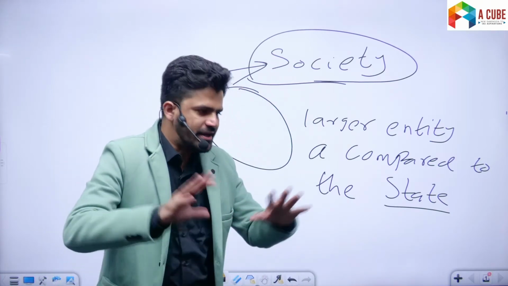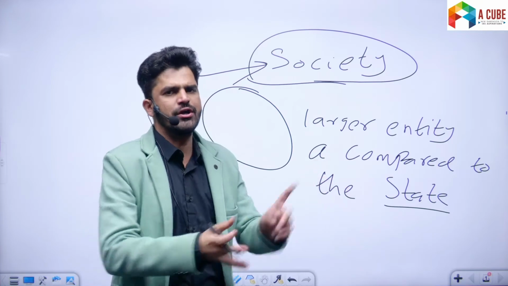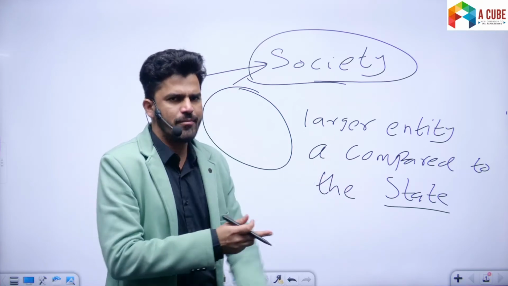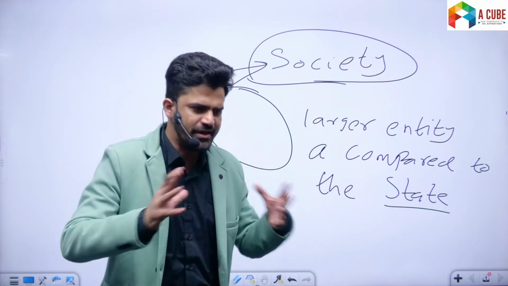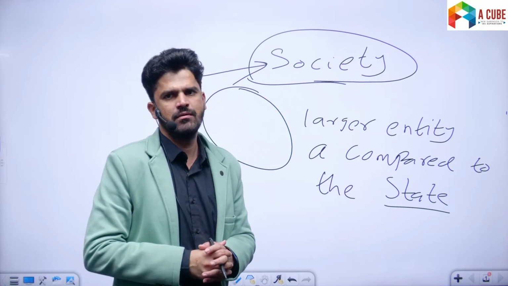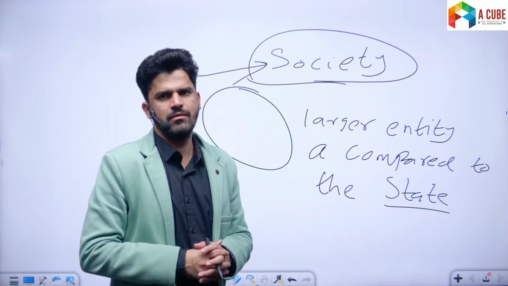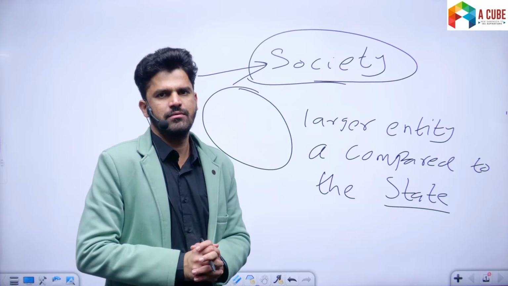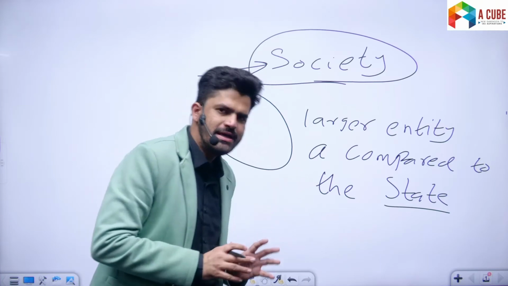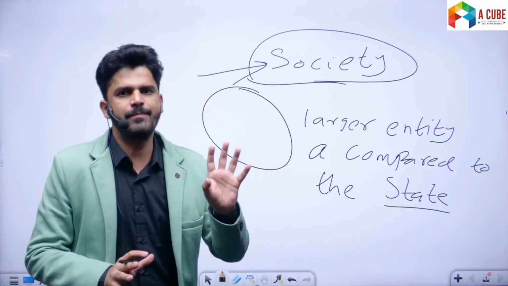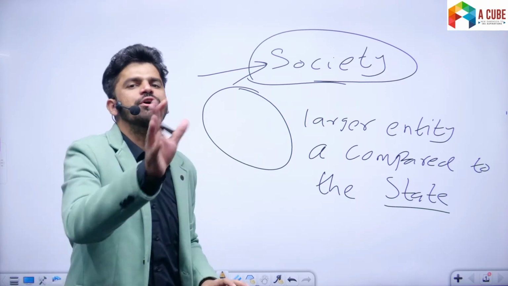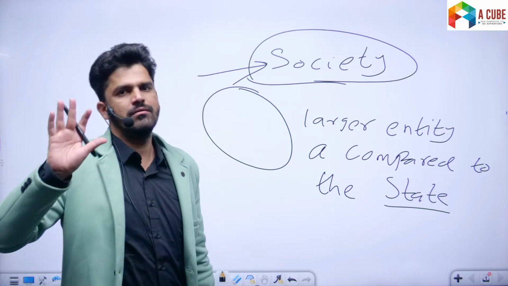Society consists of various types of associations or organizations: political associations, cultural associations, economic associations, and so on. There are various groups. But state is only one type of organization, and that is the political organization within a society.